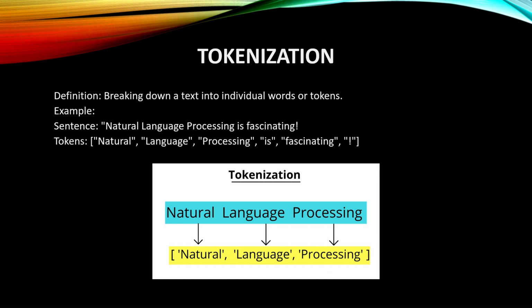Tokenization means breaking down the text into individual words or tokens. Example: natural language processing is fascinating exclamation mark. After doing tokenization, what we get is natural, language, processing, is, fascinating, exclamation mark. So that sentence is broken into 6 tokens. One more example of tokenization is natural language processing. We are breaking that into three tokens: natural, language, and processing. In this way, tokenization works.